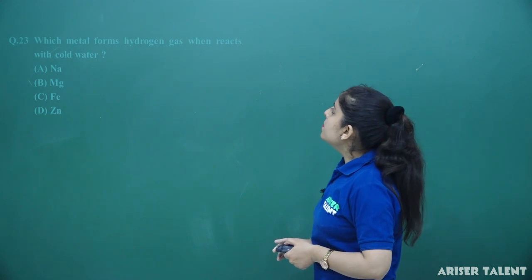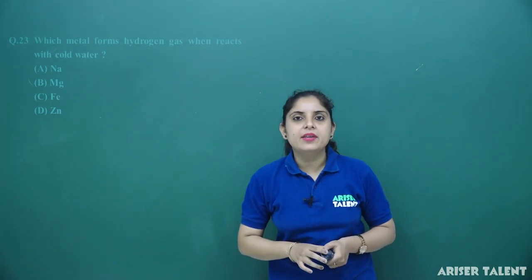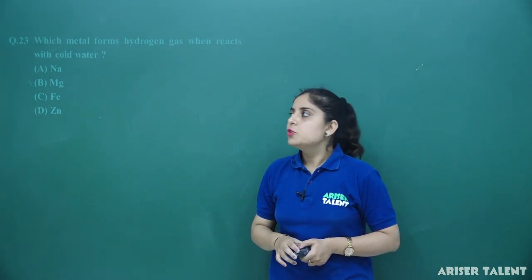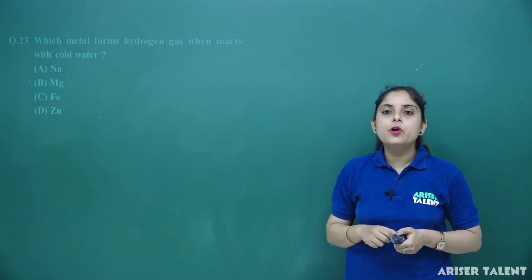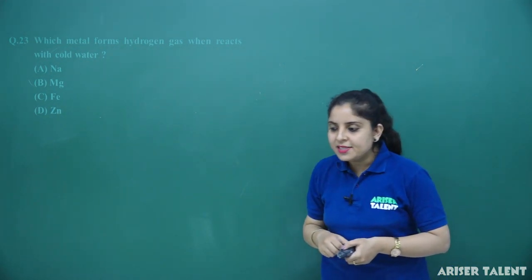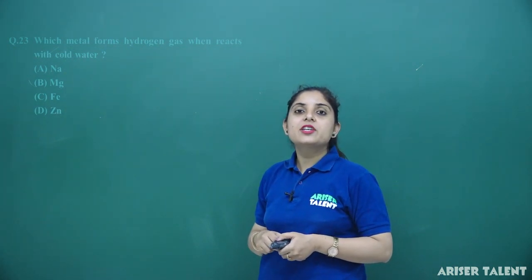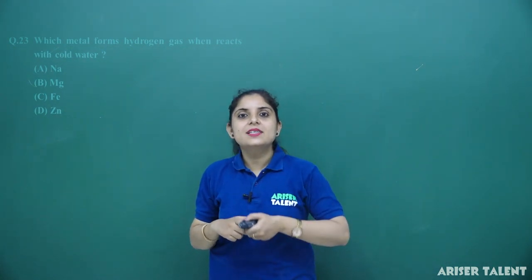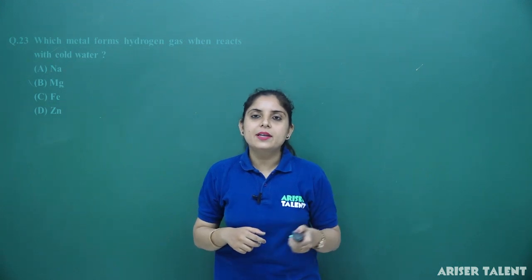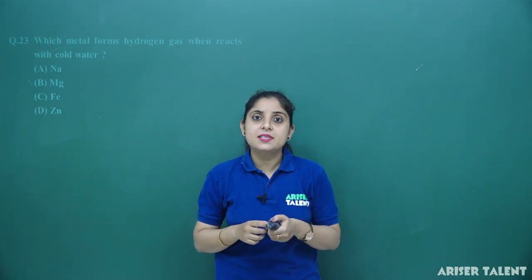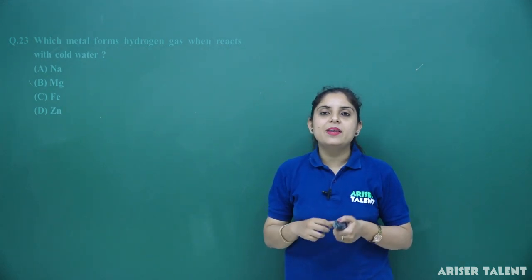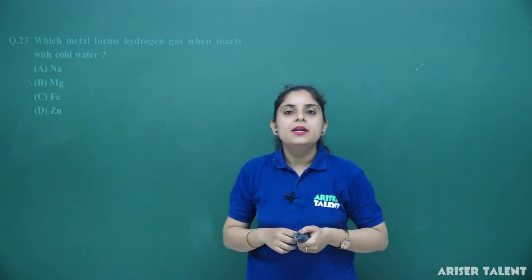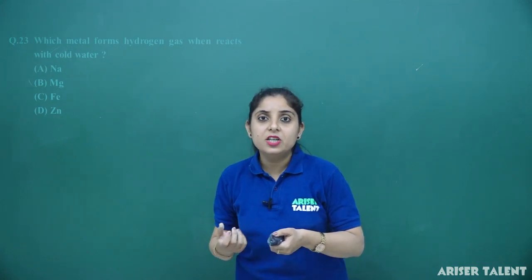Which metal forms hydrogen gas when it reacts with cold water? So, you have to identify which among the following metals is going to react with cold water. In the chapter, we have discussed the reaction with cold water, the reactions with boiled water, and also the reactions with steam. We have found that magnesium is the only metal that, whenever it reacts with water, will form the hydroxide, magnesium hydroxide.